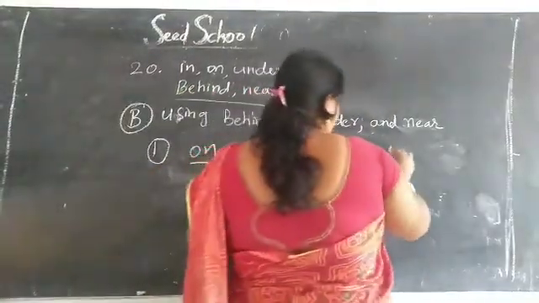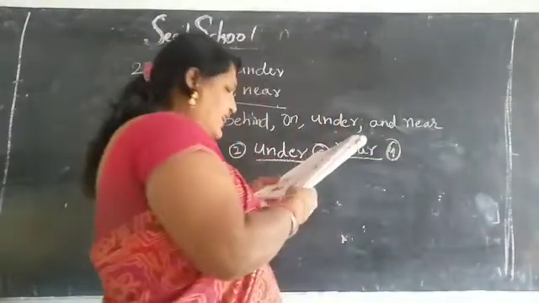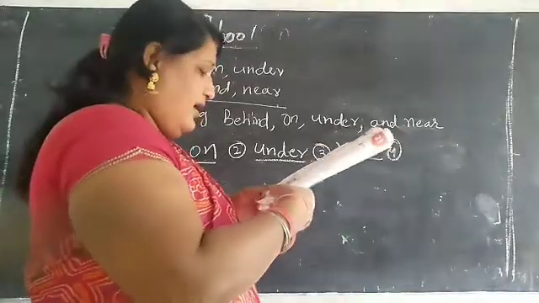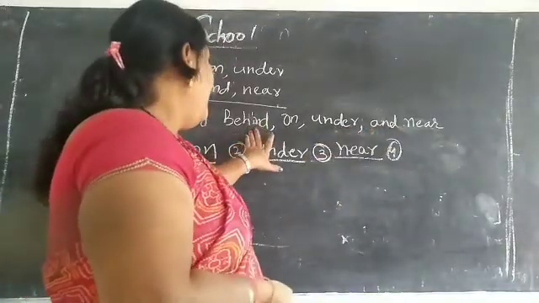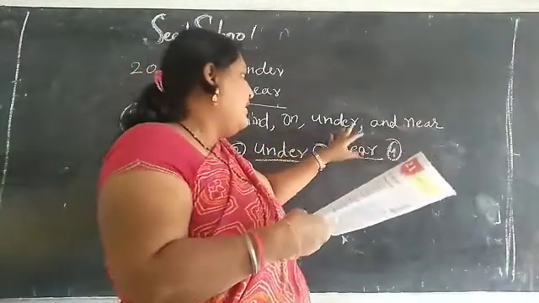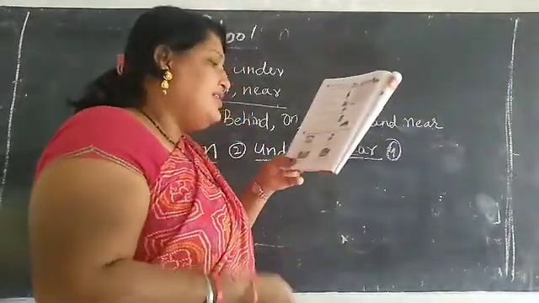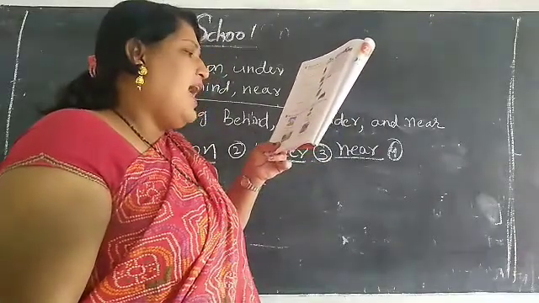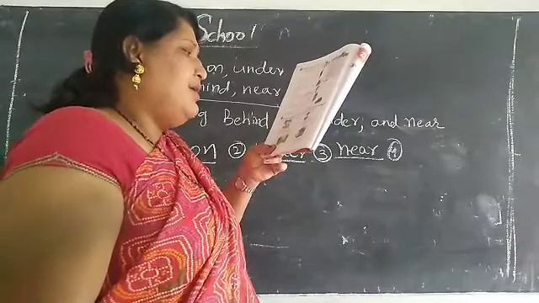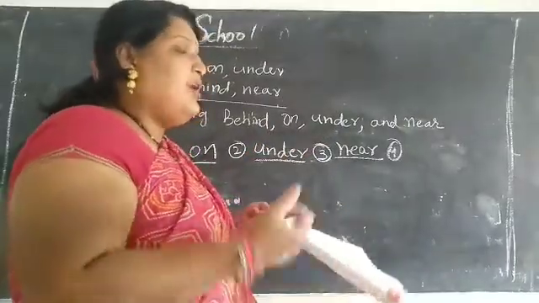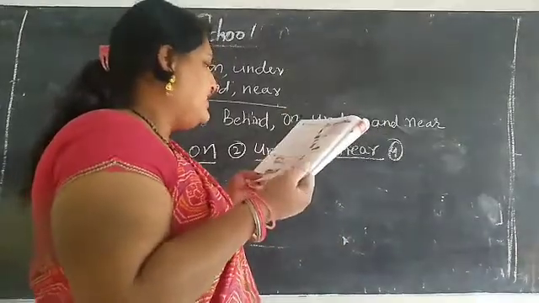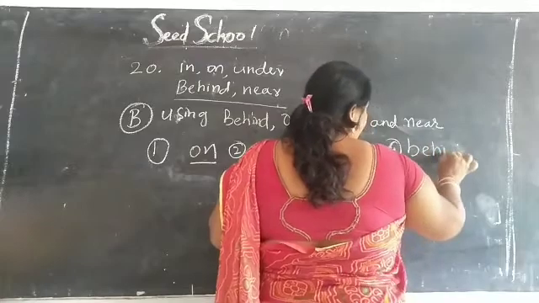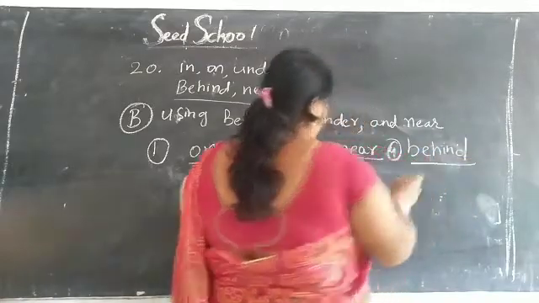So fourth one. The children are hiding dash a tree. The children are hiding behind a tree, on a tree, under a tree, near a tree. What is the answer, children? See the picture, observe. The children are hiding dash a tree. So near a tree, under a tree, on a tree, in a tree. What is the answer, children? Yes, the children are hiding behind a tree.